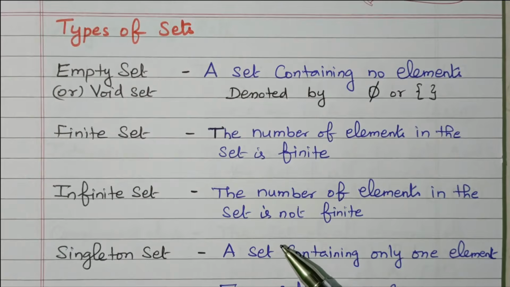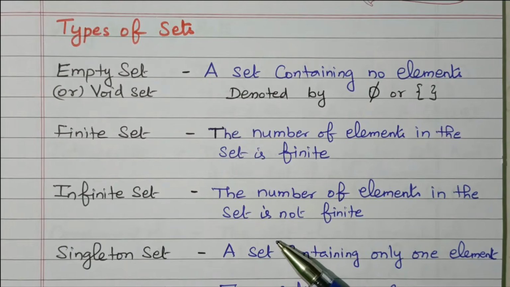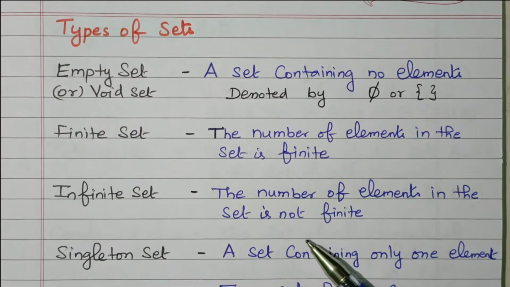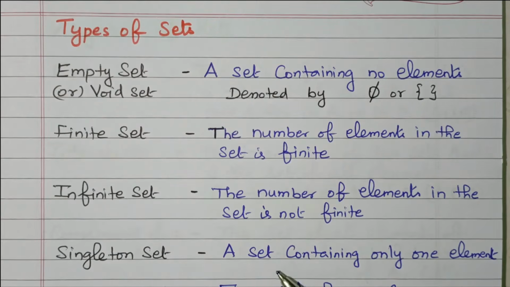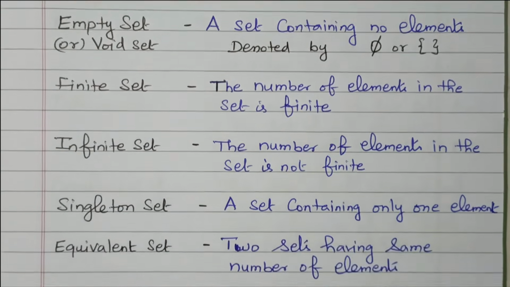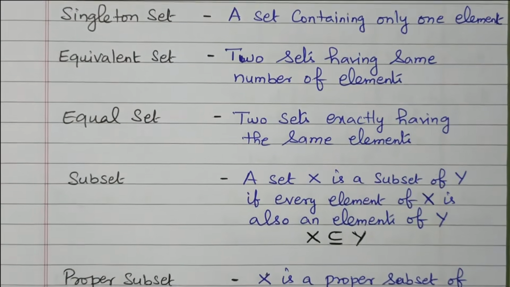Similarly, the boys having above 70 marks in this class is a finite one. But students having some other vague term means it is infinite. So the best example is red color flowers in Ooty garden is finite, and beautiful flowers in Ooty garden is infinite. We don't know which is beautiful. It's not clearly defined. Then singleton set. A set containing only one element is called a singleton set.